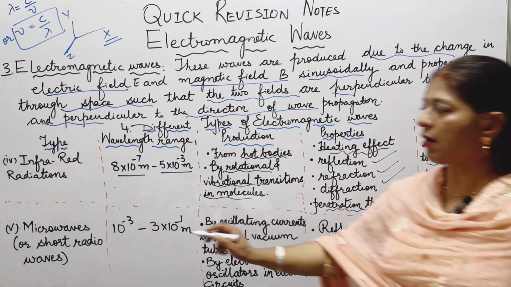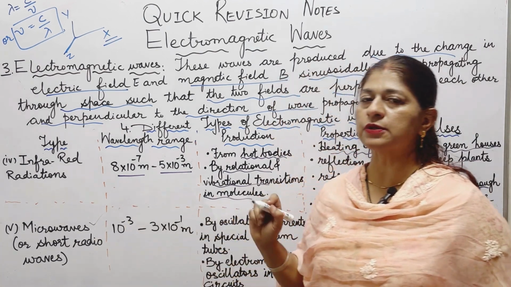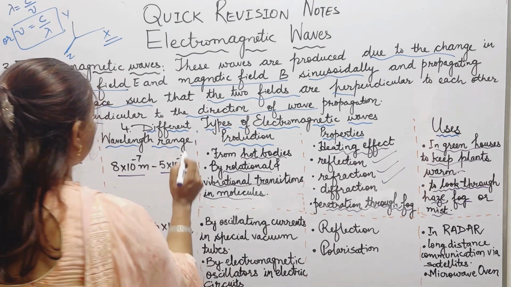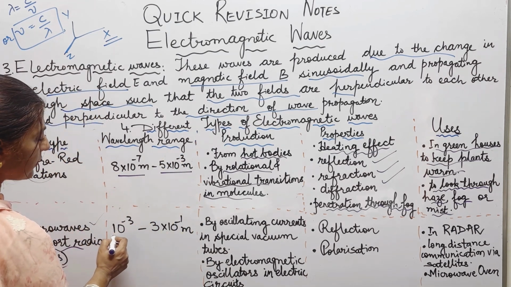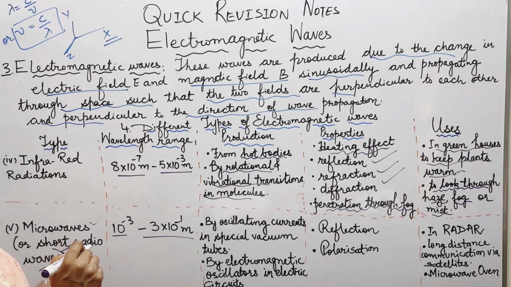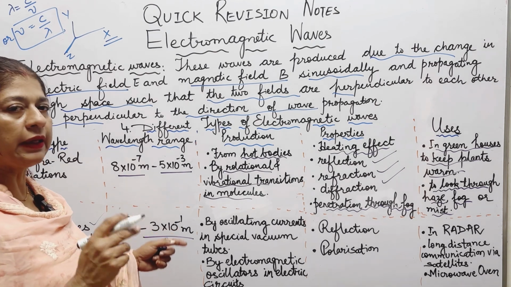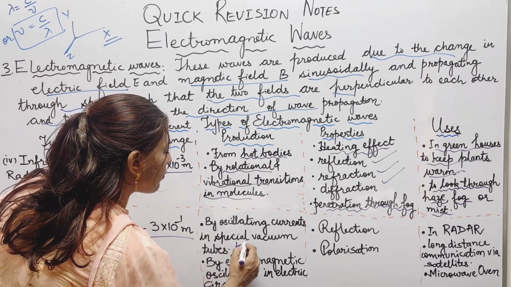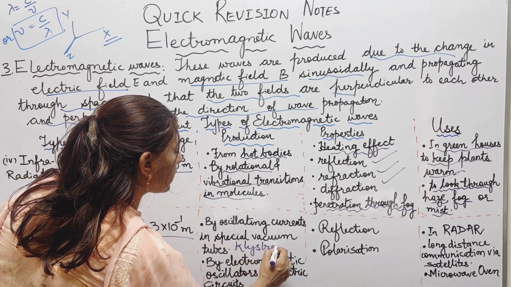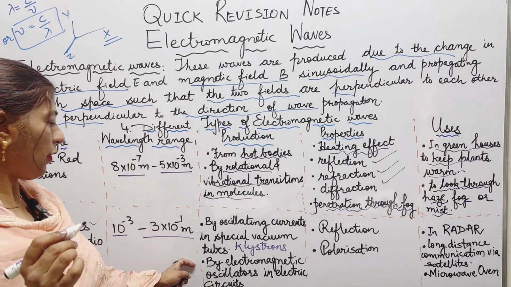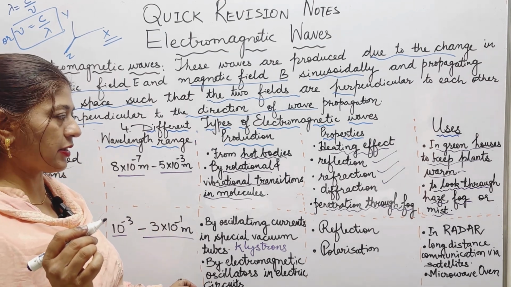The next is the microwaves. Microwaves are also called short radio waves, and the wavelength ranges from 10 power minus 3 to 3 into 10 power minus 1 meter. These are produced by oscillating currents in special vacuum tubes known as klystrons, and by electromagnetic oscillators in electric circuits.